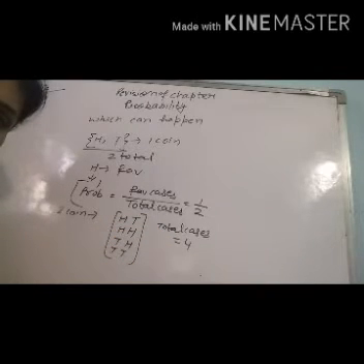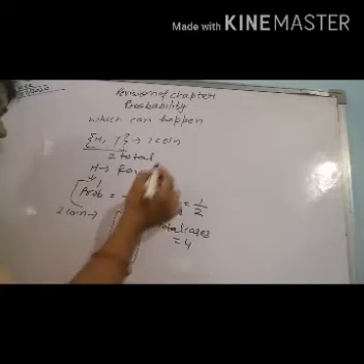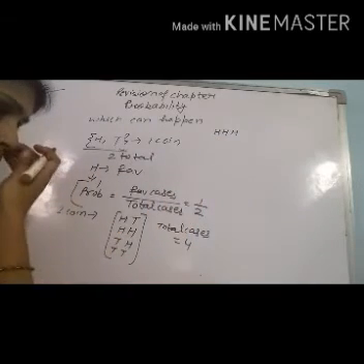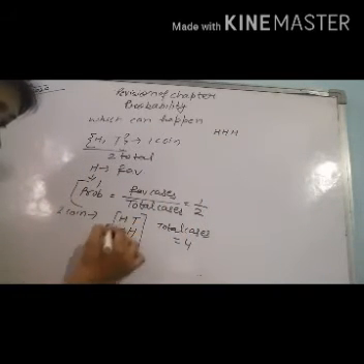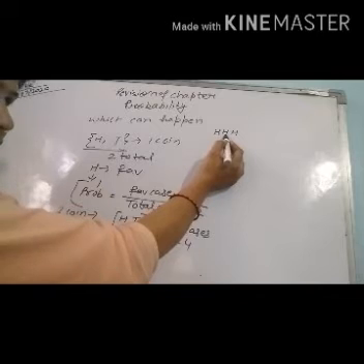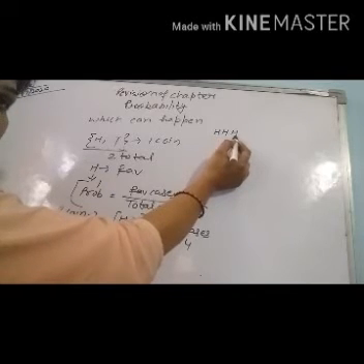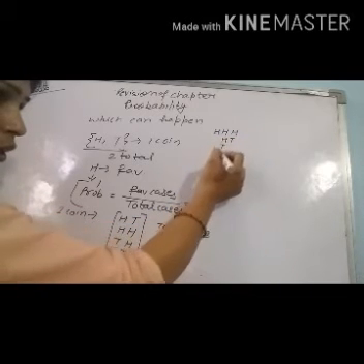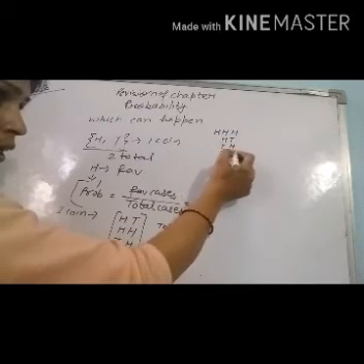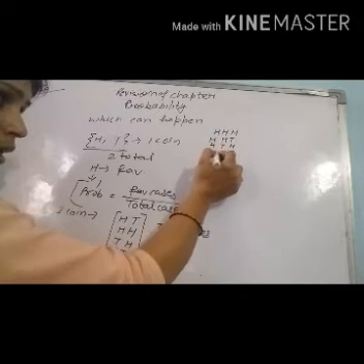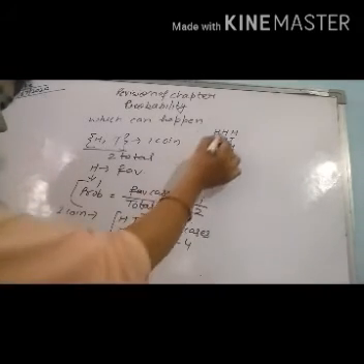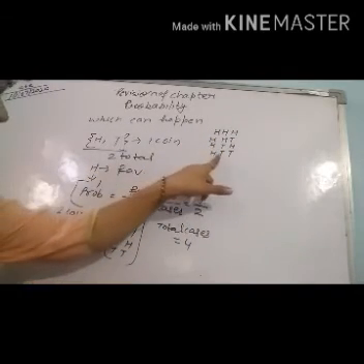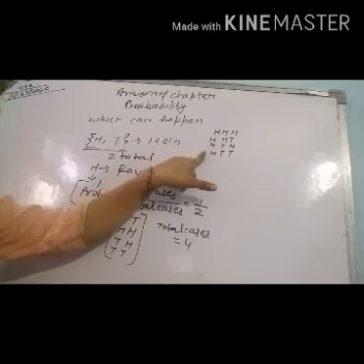Similarly, if we have 3 coins, how many total cases do we obtain? Suppose on the first coin, if it is head, then second coin head, third coin head; second coin head, third coin tail; if the second is tail, then head, and tail, tail. All these 4 cases with head on the first coin.